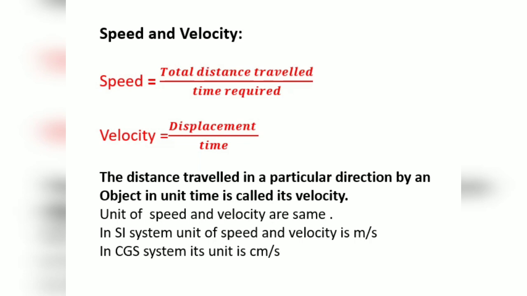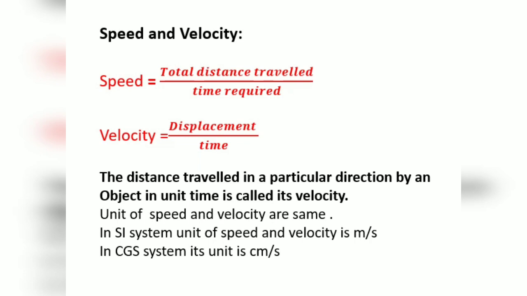The distance traveled in a particular direction by an object in unit time is called velocity. So the shortest distance, or the minimum length you traveled while traveling your path, is called velocity. The unit of speed and velocity are the same.